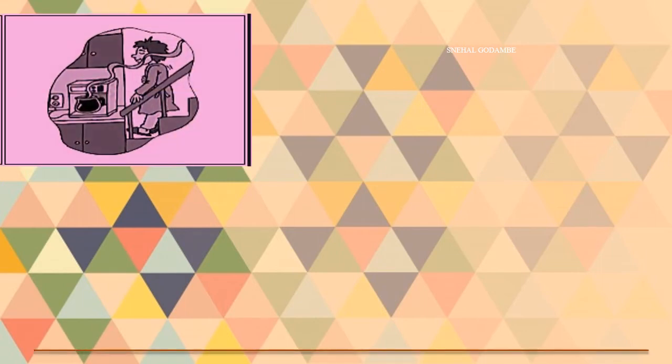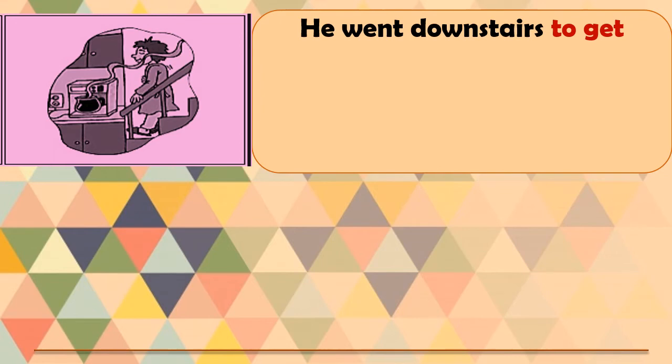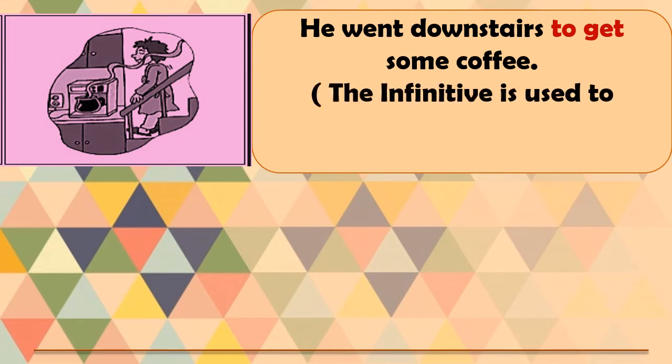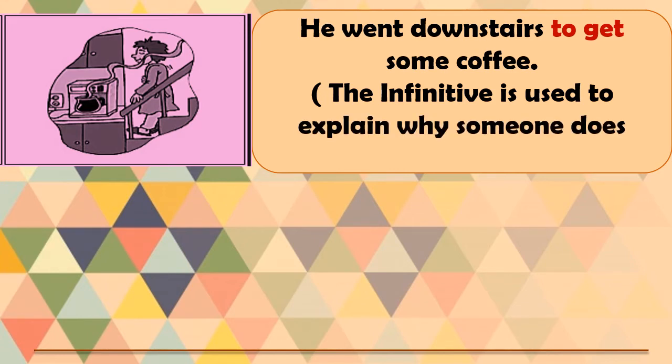The next thing, one more pictorial. I'll show you two more pictorial examples. Now you can see here. Read the sentence along with this picture. He went downstairs to get some coffee. Here, the infinitive is used to explain why someone does something.